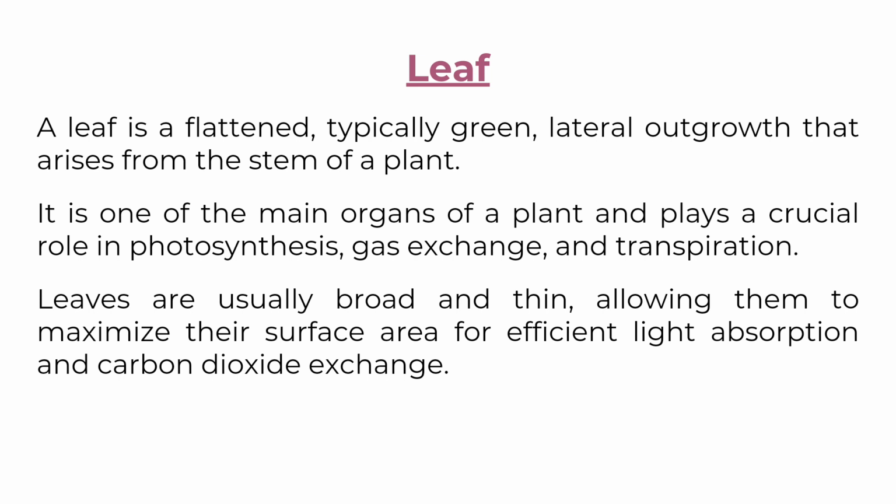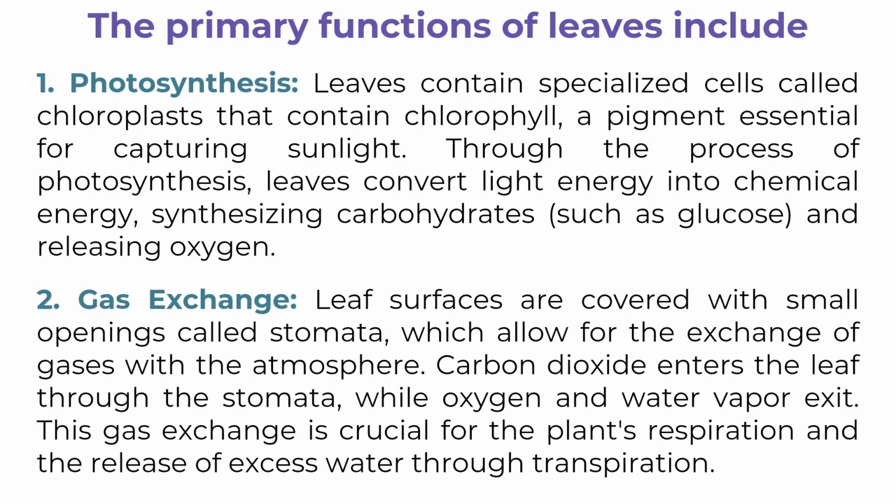It is one of the main organs of a plant and plays a crucial role in photosynthesis, gas exchange, and transpiration. Leaves are usually broad and thin, allowing them to maximize their surface area for efficient light absorption and carbon dioxide exchange. The primary functions of leaves include photosynthesis. Leaves contain specialized cells called chloroplasts that contain chlorophyll, a pigment essential for capturing sunlight. Through the process of photosynthesis, leaves convert light energy into chemical energy, synthesizing carbohydrates, such as glucose, and releasing oxygen.